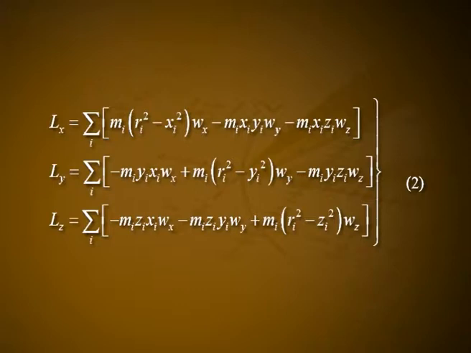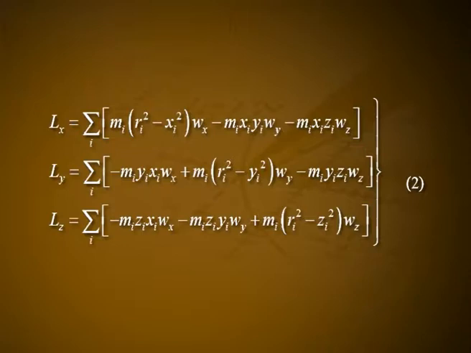Similar expressions can be written for Ly and Lz. Thus, we have Lx is equal to summation over i mi into (ri square minus xi square) into wx minus mi xi yi wy minus mi xi zi wz.